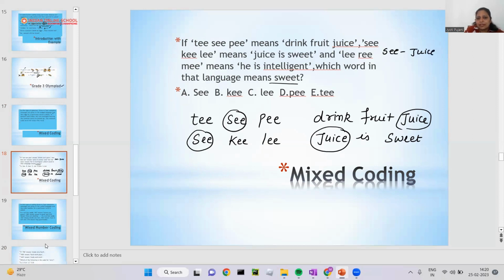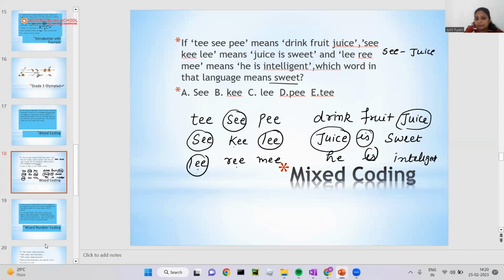Okay, another one. LI means he is intelligent. So what is common here? CKLI, LI. I can see LI here. And what is common in these 2 lines? That's is. Okay, so it means LI is is.